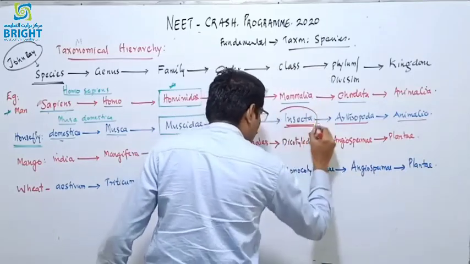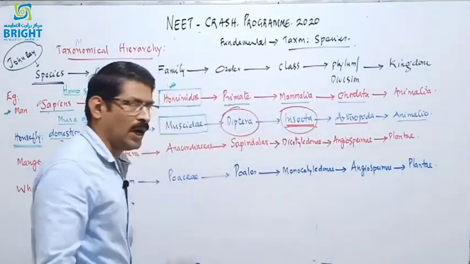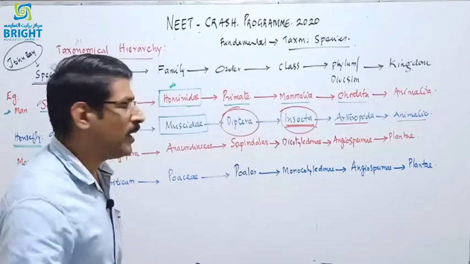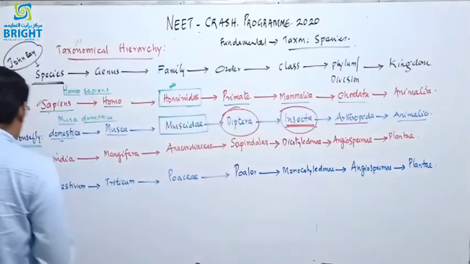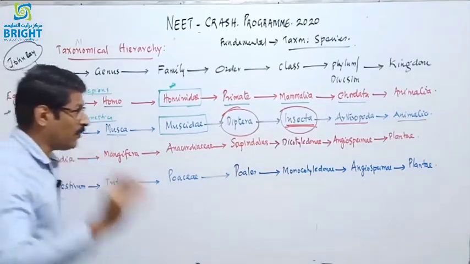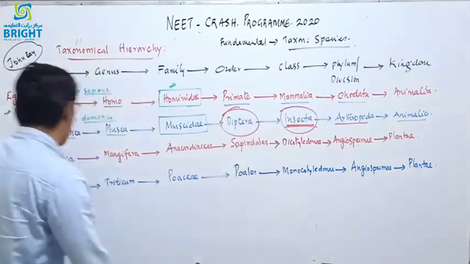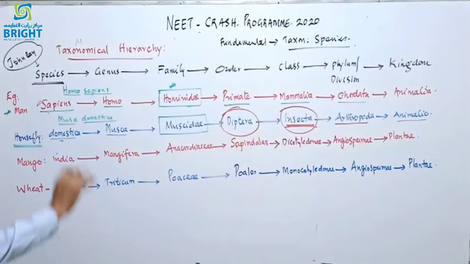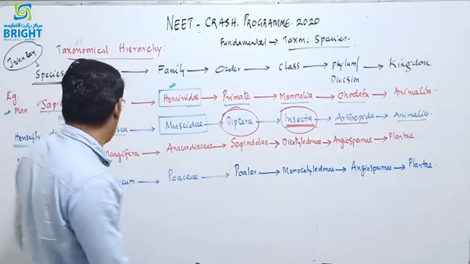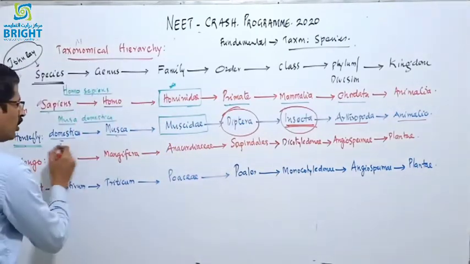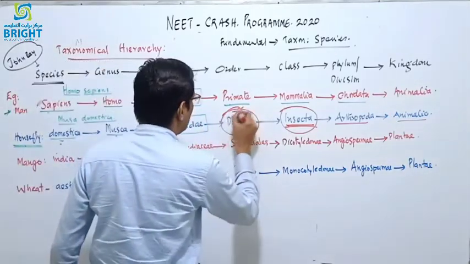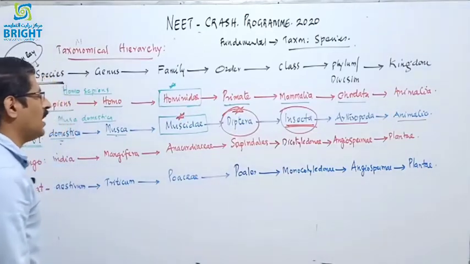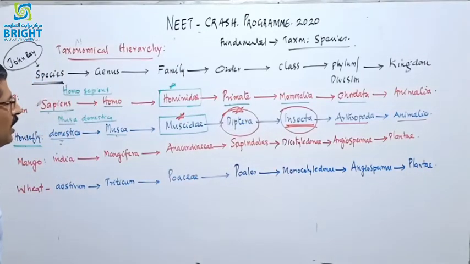In the last part we discussed Insecta, the most diversified group in the world. The most number of species present in the biosphere belong to Insecta, in the kingdom Animalia and phylum Arthropoda. So our housefly Musca domestica: Muscidae is the family name and Diptera is the order name.